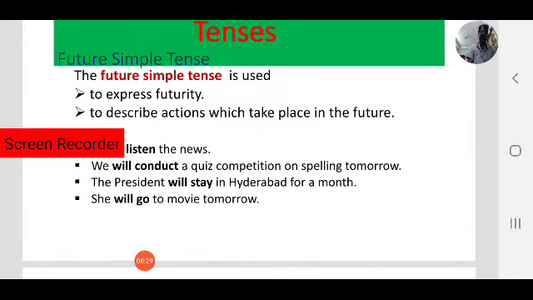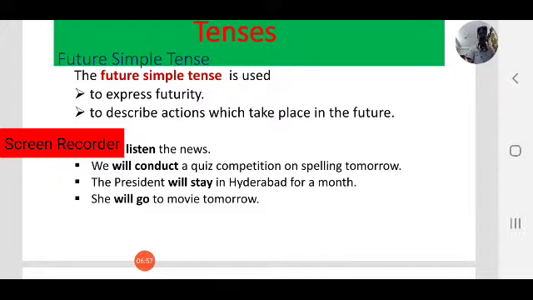The future simple tense is used to express futurity or future events, or to describe actions which take place in the future. Then we use future simple tense.